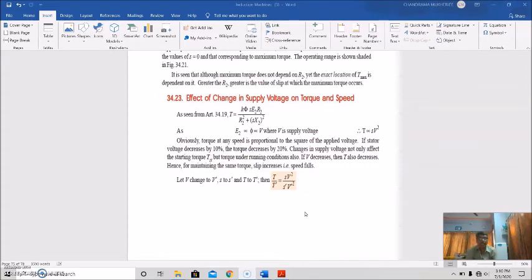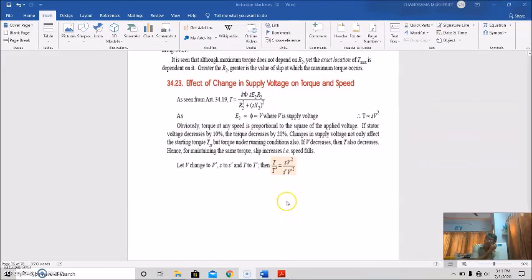So changes in supply voltage not only affect the starting torque TST, but torque under running conditions also. And so if V decreases, then T also decreases. Let V change to V dash, S change to S dash, and T to T dash, then the relationship will be like this: T by T dash equal to S V square by S dash V dash square. So this is the effect of change in supply voltage on the torque and speed.